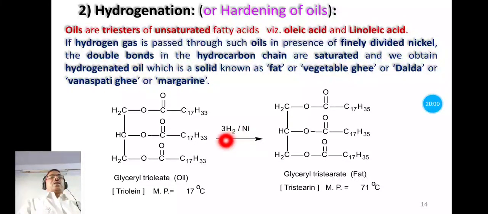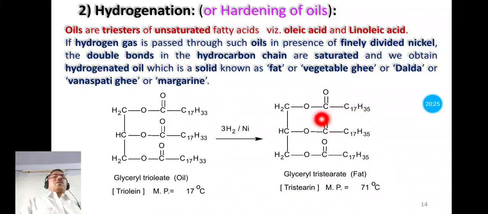And when hydrogen gas is passed through oil in the presence of finely divided nickel, the double bond present in this oil gets converted into a single bond, meaning it gets converted into saturated form. Now this is the C17H33 and here is the C17H35.